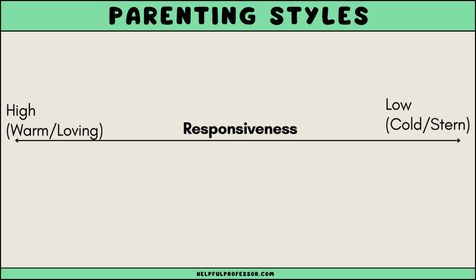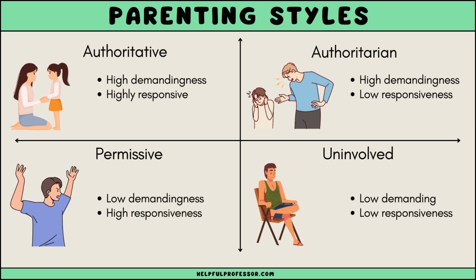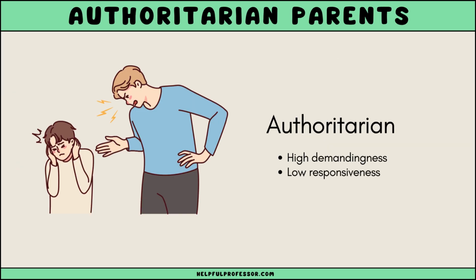The x-axis represents the degree of responsiveness of the parent. The y-axis represents the degree of demandingness of the parent. We'll return to this chart as we explore each parenting style. Let's start with authoritarian parents.